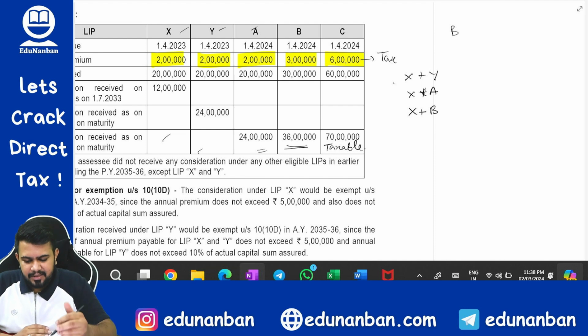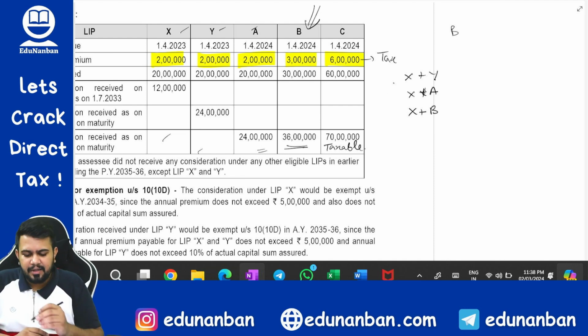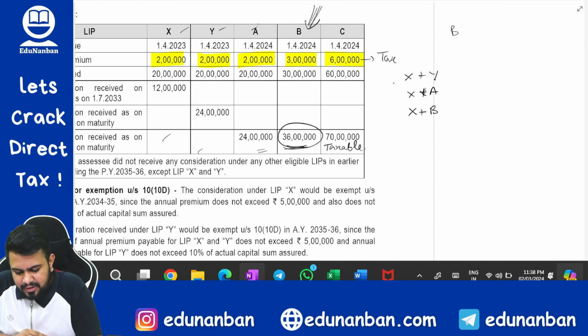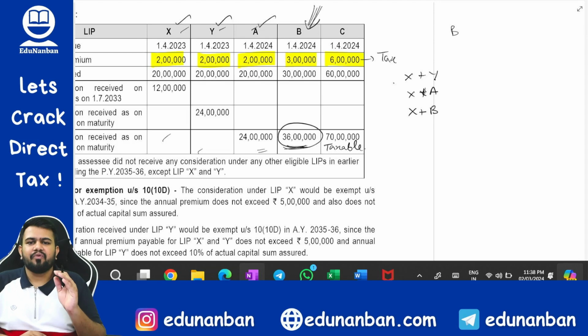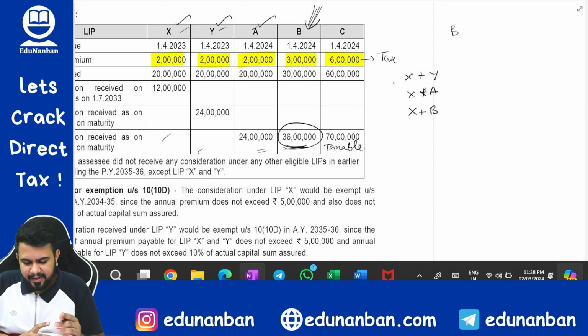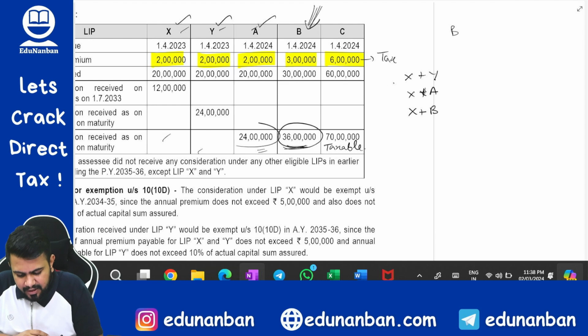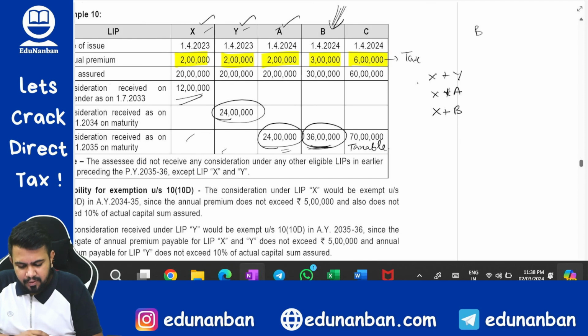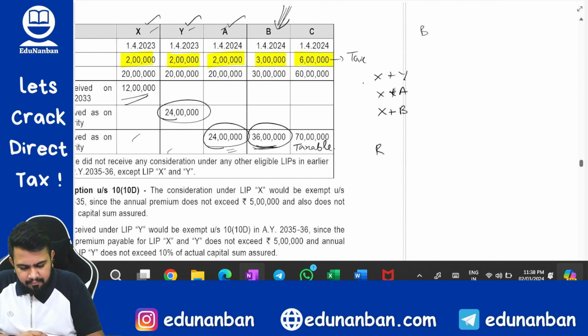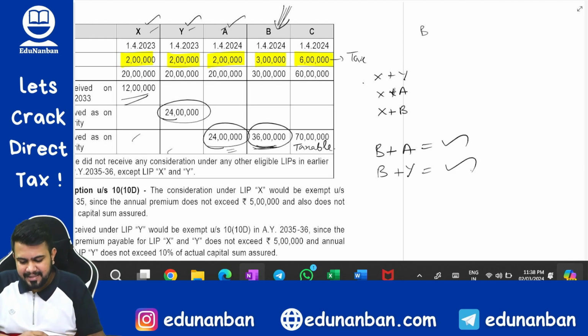So what is my suggestion is, see, this policy B is there, its maturity value is coming as 36 lakhs. So definitely you will want 36 lakhs to be exempt. So definitely B should be exempt. Now you should choose whether you want policy A, policy X or policy Y to be exempt along with B. Fine. Policy A maturity value is coming as 24 lakhs. Policy Y also 24 lakhs and policy X is 12 lakhs. So you can either choose B plus A or you can choose B plus Y. Both are correct. Both will give you the same answer.